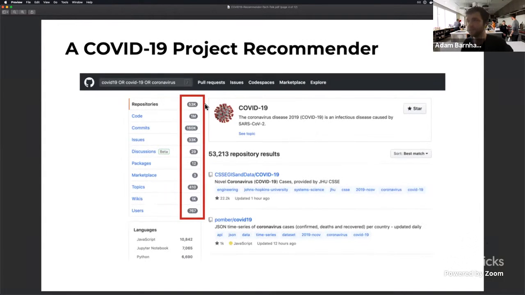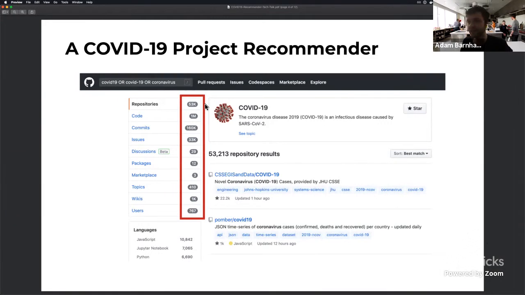But to go through the problem space first, I think a month or two ago, I was trying to figure out how I can help out with all the different awesome research and work that the open source community is doing to help with the COVID-19 pandemic around the world. And I was quickly overwhelmed by, and it's awesome how many people have actually contributed to the work that's going on in the open source community with the goal of fighting and hopefully reducing the spread of COVID-19.